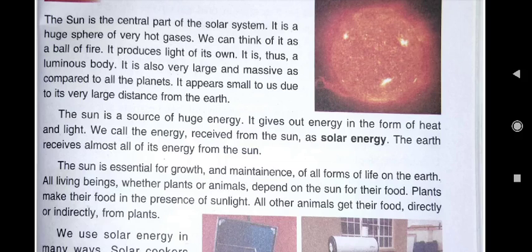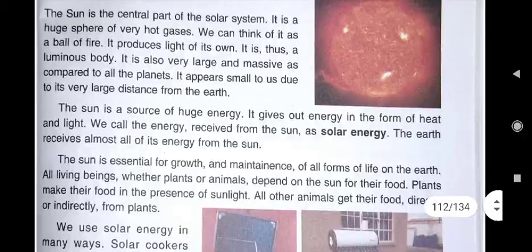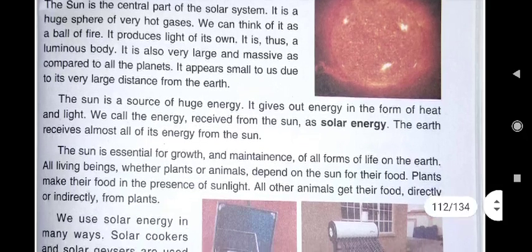Nowadays winter season is going on. You just sit under sunlight. Then your body will get warmth because there is heat in sunlight. We can think of it as a ball of fire. It produces light of its own. We all know the sun is a star.